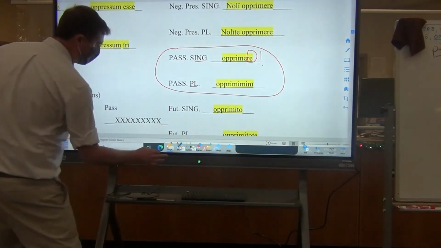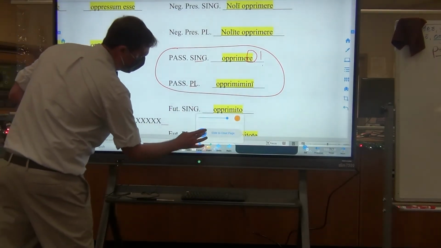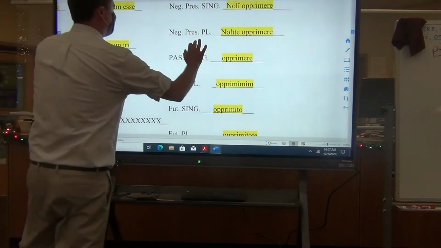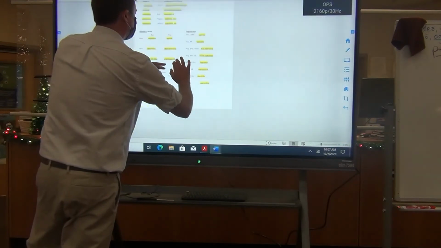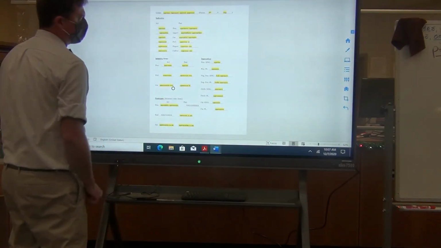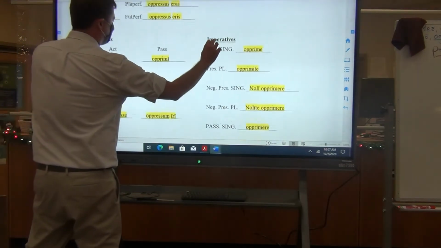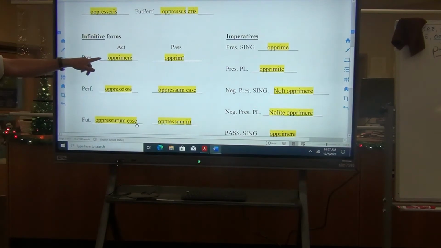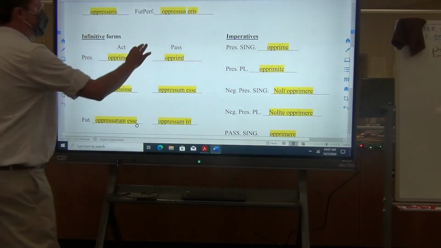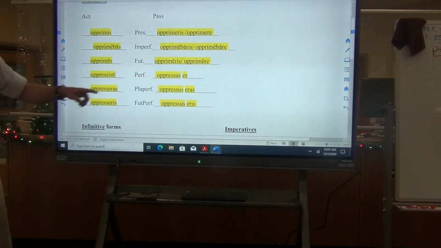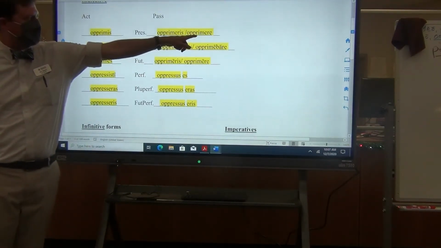But if I were to then go and look for that form of opprimere, I should be able to find it. And let's see if I can somewhat quickly. So there it is again. I don't know if you can make it out, opprimere. But here, with the infinitives, you can see it in that form, to crush. And then in the indicatives, it's that same exact form, opprimere.